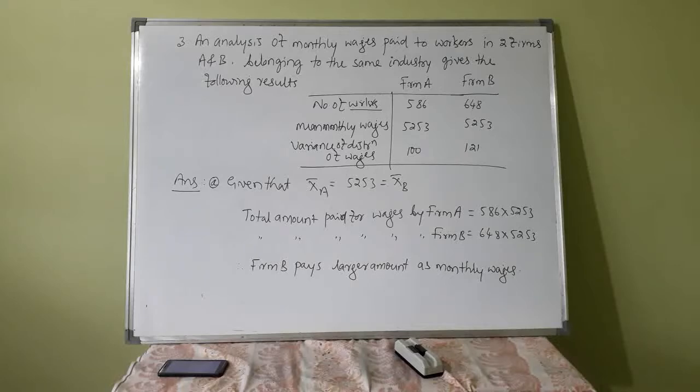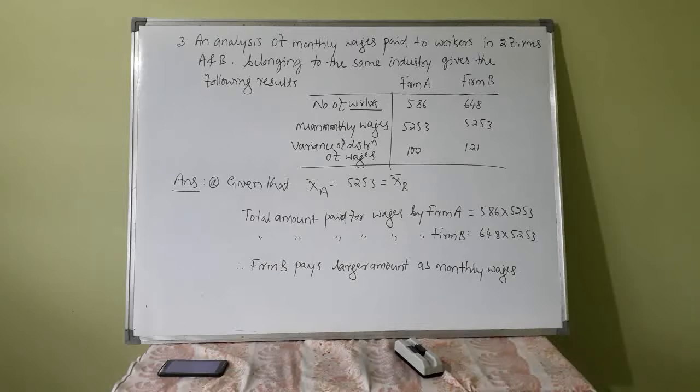So total amount paid for wages by firm A is 586 into average. Summation of x is equal to n into x bar. That formula I am using here. And 586 into 5253. Total amount paid for wages of firm B is 648 into 5253.